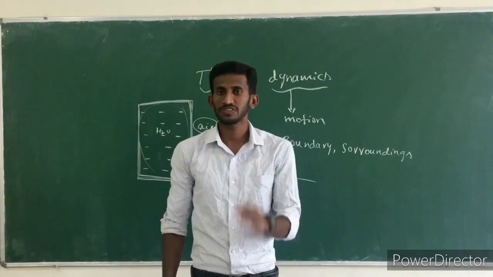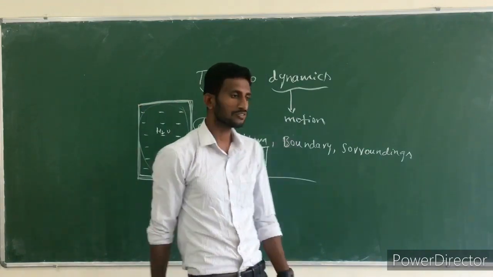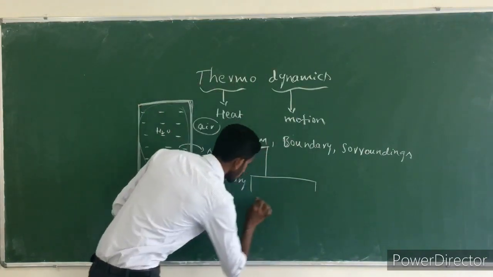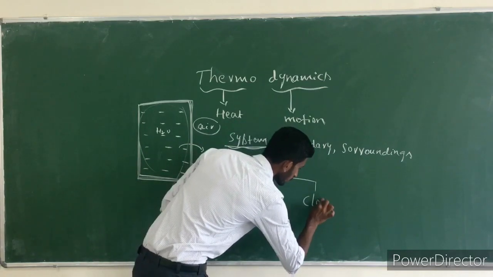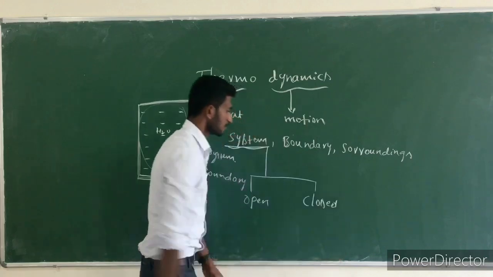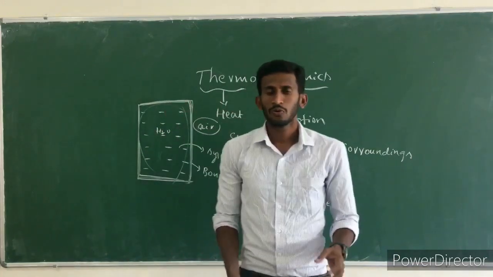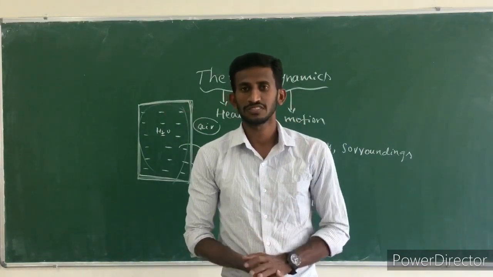The next important term: we have two types of system, open system and closed system. What is the meaning of open system?